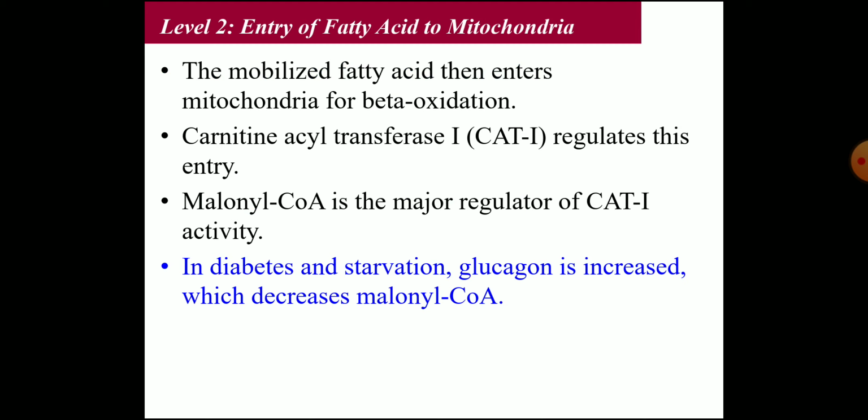It is used mainly as the stimulator of fatty acid synthesis, but it is an inhibitor of CAT1 activity. So in diabetes and starvation, glucagon is increased, which decreases the malonyl coenzyme A. So the CAT1 activity is increased, and that will produce more acetyl coenzyme A and ketone body formation.